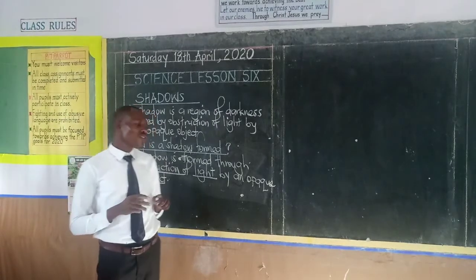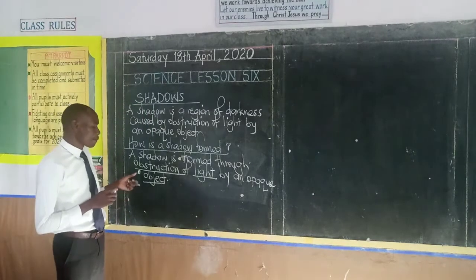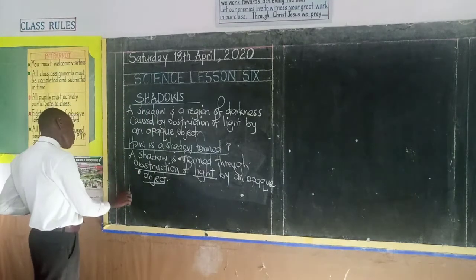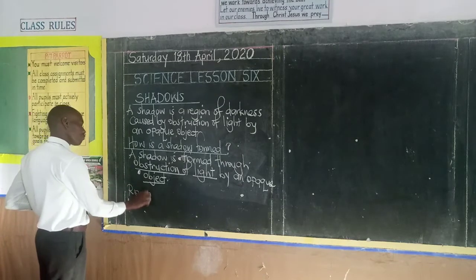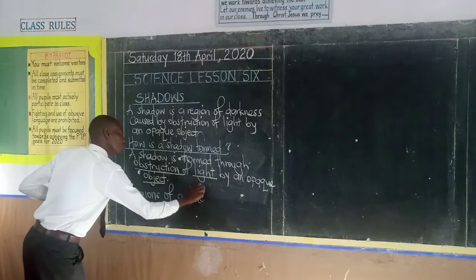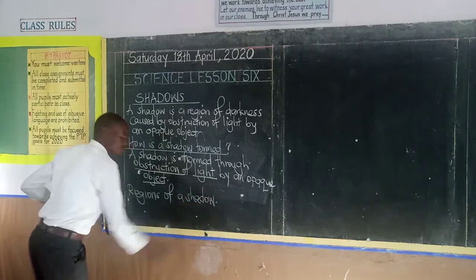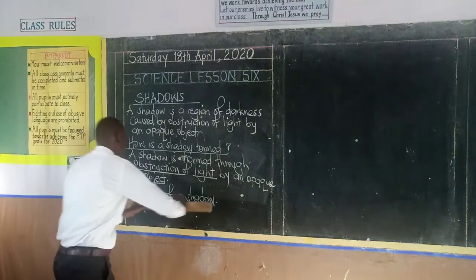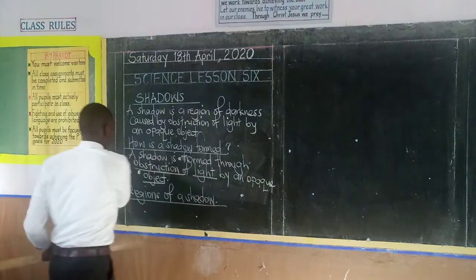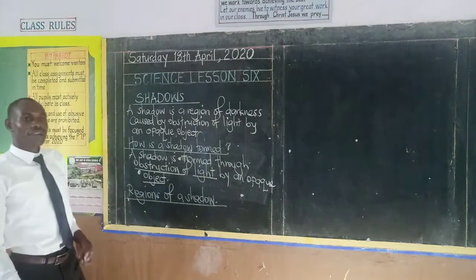Now, the two regions of a shadow have got names. So let us talk about the regions of a shadow.